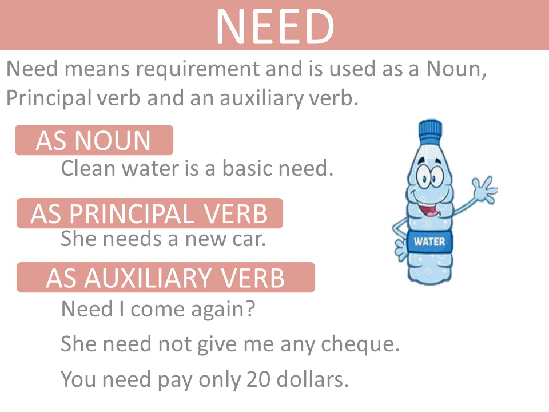As an auxiliary verb, we use need as it has been used in the following sentences, which you can see on your screens. Need I come again? That means, is there any requirement for me to come again? She need not give me any check. So we have used not after need for making a negative sentence. Earlier we read the interrogative sentence of need. You need pay only $20. Here also need has been used as an auxiliary verb.